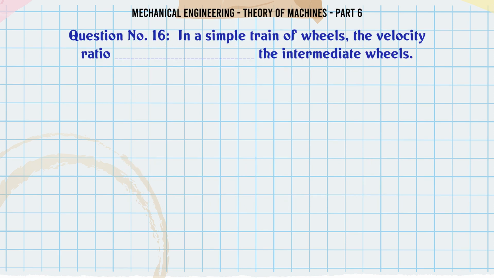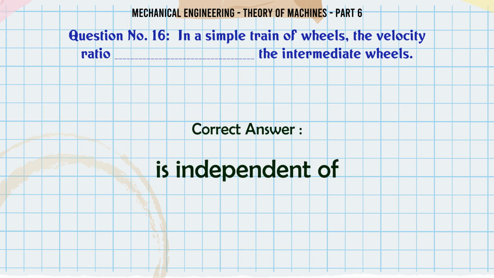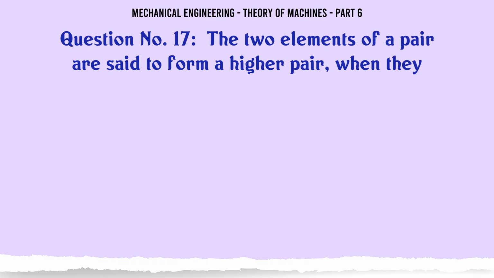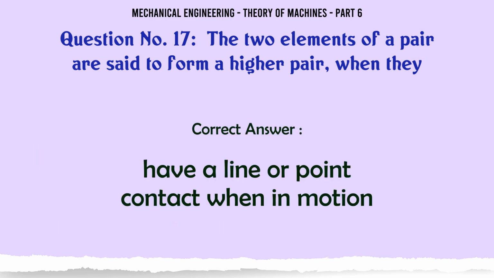In a simple train of wheels, the velocity ratio blank the intermediate wheels. A, depends upon; B, is independent of. The correct answer is independent of. The two elements of a pair are said to form a higher pair when they: A, have a surface contact when in motion; B, have a line or point contact when in motion; C, are kept in contact by the action of external forces when in motion; D, permit relative motion. The correct answer is have a line or point contact when in motion.